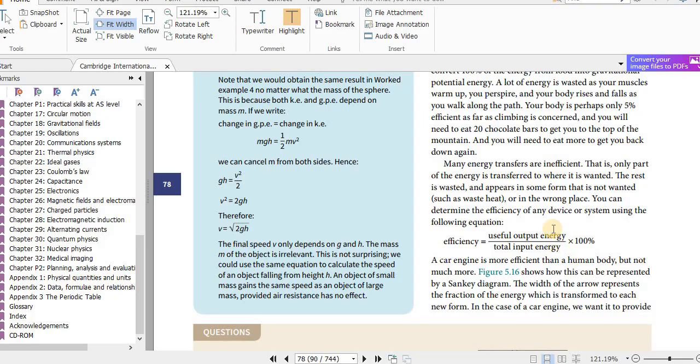Now if you divide both numerator and denominator by time, we get useful output power, because energy over time is power. So useful output power divided by total input power. If you divide both numerator and denominator by the same quantity, time, you get power here, power there also.